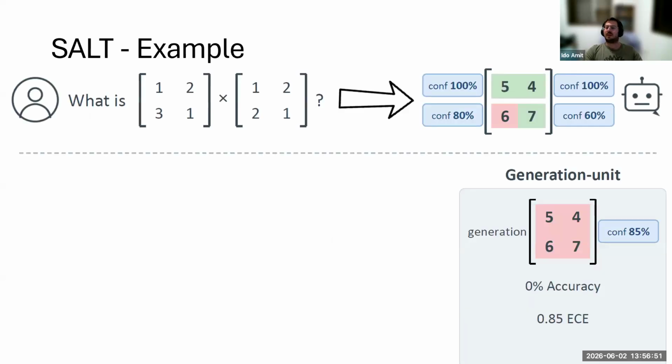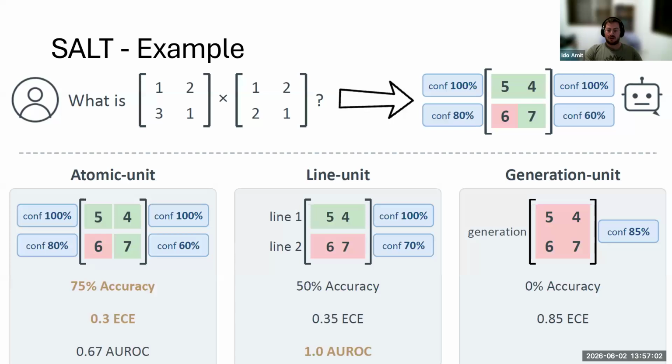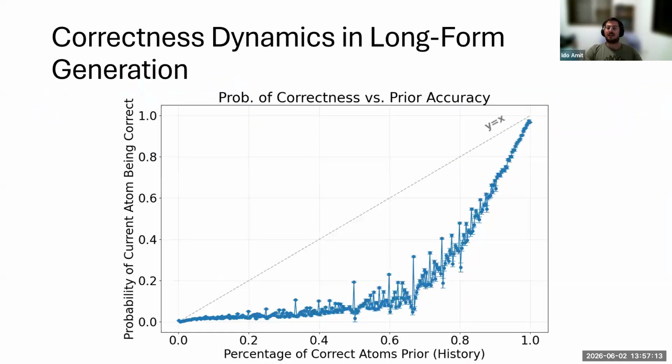Let's take the matrix multiplication task from SALT as an example. If we evaluate the output matrix as a whole, it is simply wrong, 0% correctness. But with fine-grained evaluation at the line or element levels, we get a more accurate view of correctness, confidence ranking, and calibration. SALT decomposes outputs into sequential, verifiable units, allowing us to monitor correctness at a high resolution as the generation unfolds.